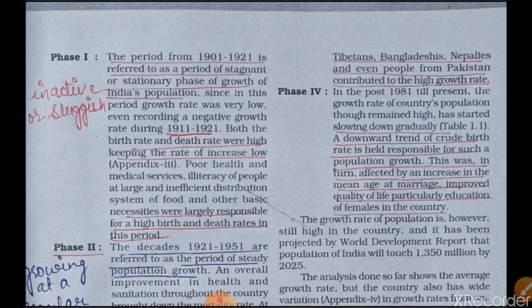That means it is an inactive phase of population growth, and between 1911 and 1921 a negative growth rate was found in India because of the high birth rate and high death rate. There are some reasons behind it, like poor health and medical services, illiteracy of people, and an insufficient distribution system of food.